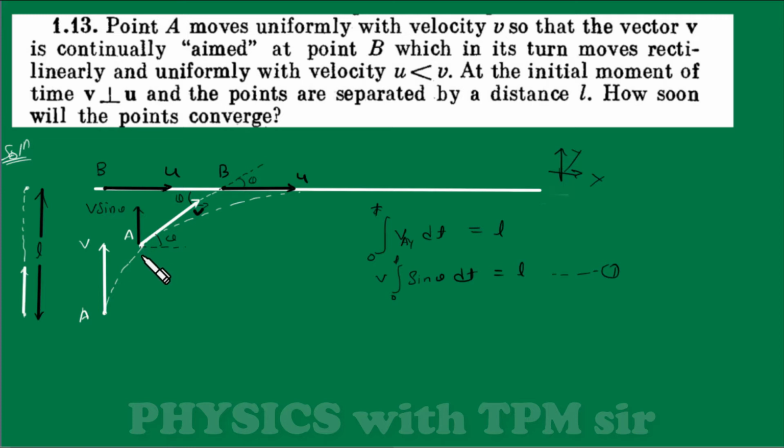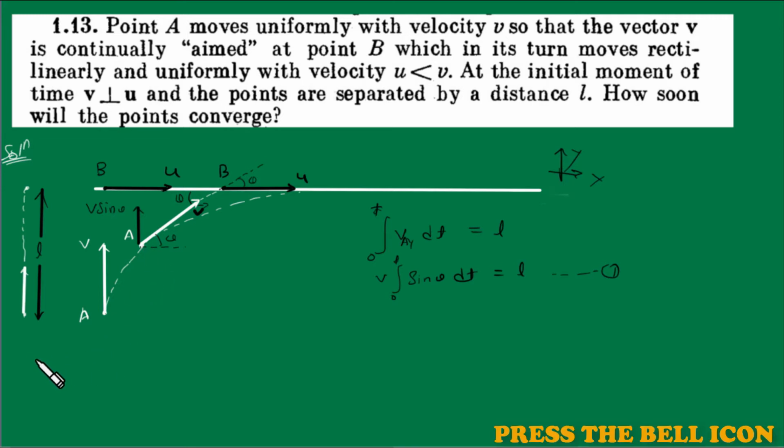We also know, now I am going to use the relative concept. Along x, what is the relative distance that must be covered, because both particles are moving with constant speed. Along x, they are both at the same x coordinate, right?